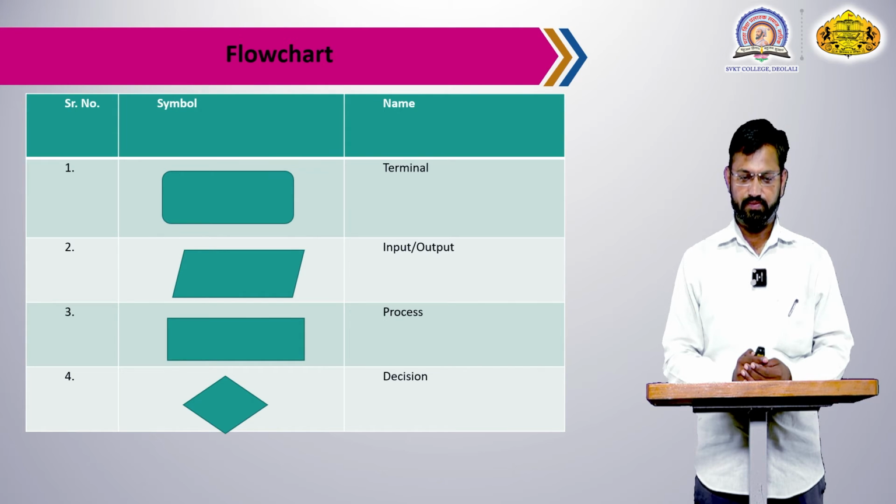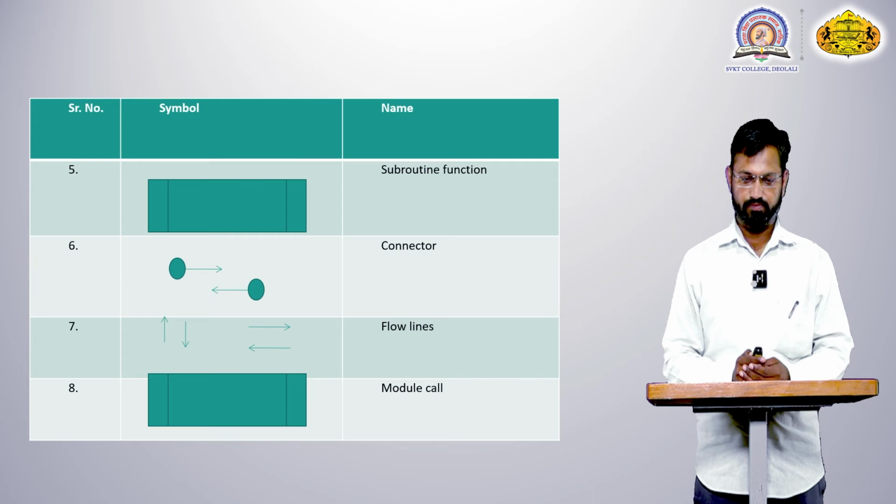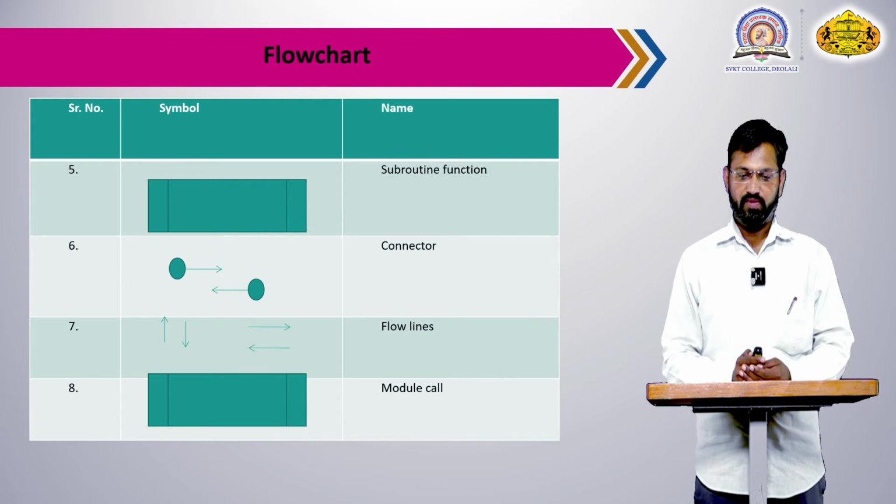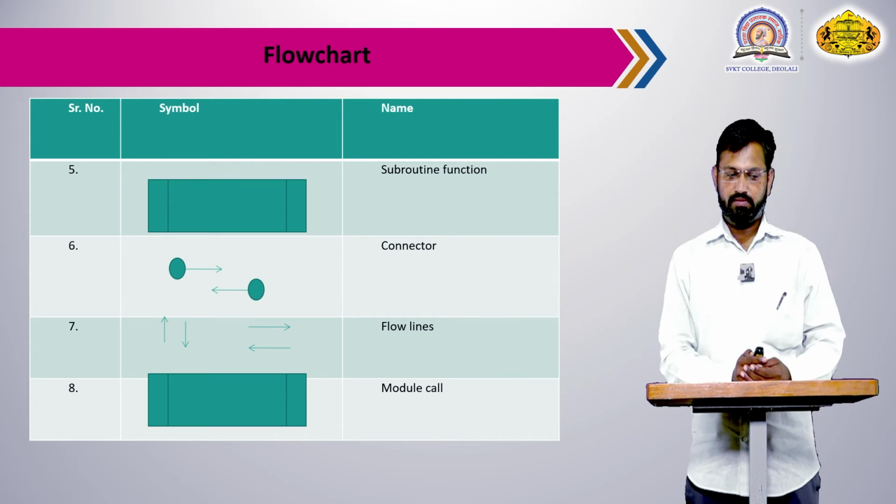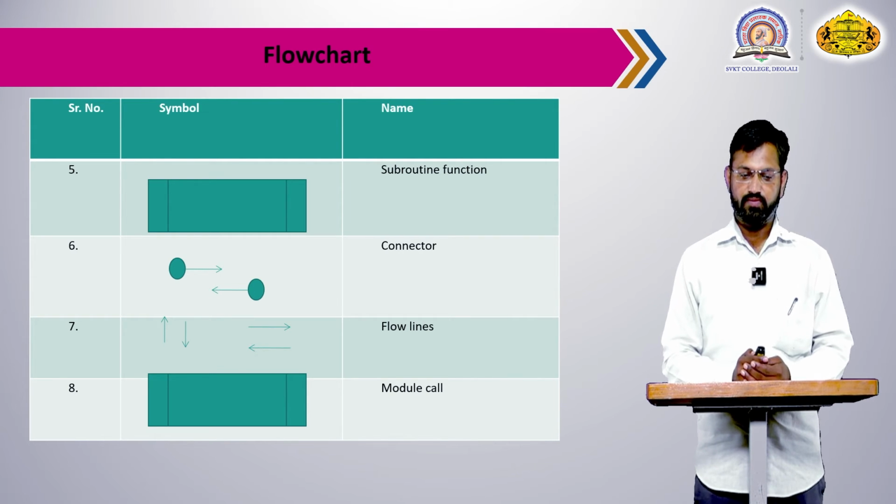Processing of data is denoted by this symbol. The fourth symbol is decision. Decision making or conditional data is represented in this box. Fifth, subroutine function. Sixth, connectors. Two parts of the program are connected by these symbols. Seventh, flow lines. Eighth, module call, which means subroutine functions.